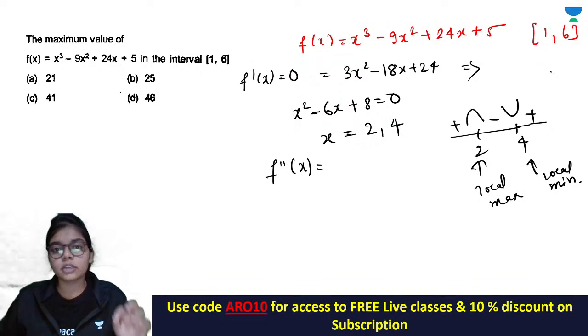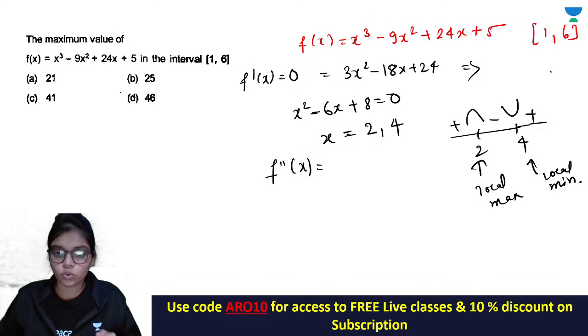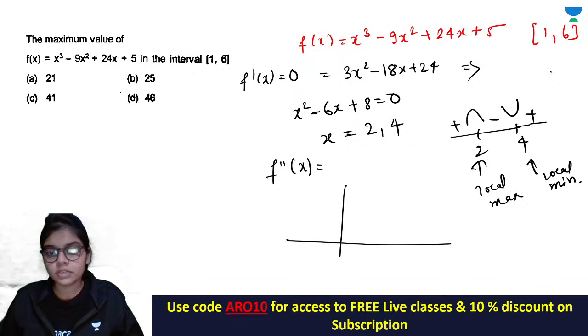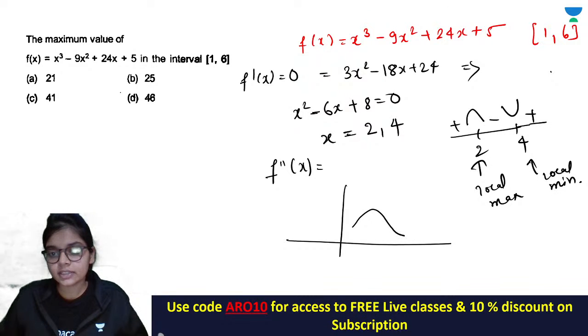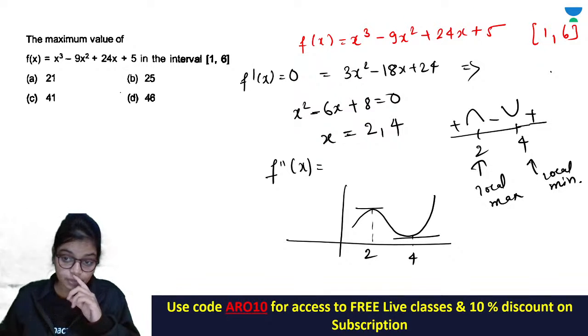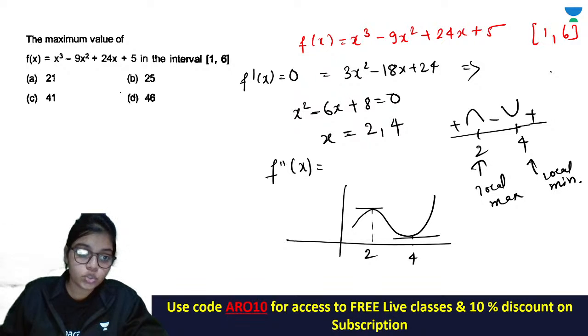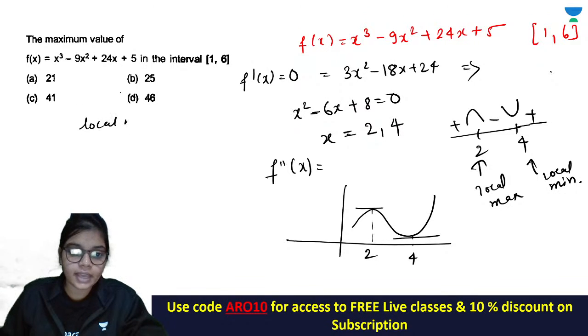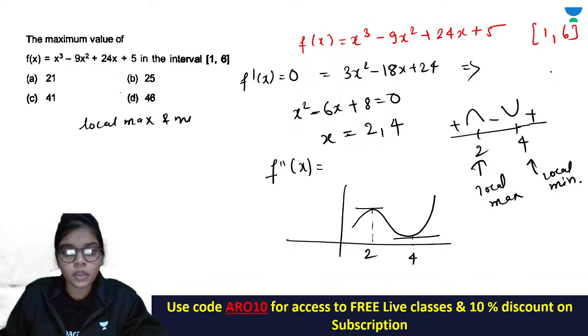curve where the tangent is having slope 0। ठीक है, लोकल मैक्सिमा लोकल मिनिमा के अंदर बहुत सारे केसेस हो सकते हैं। इट जस्ट मीन्स दैट एट 2 and 4 your tangent is having slope as 0, but the maximum and minimum value does not mean will be there। तो हमेशा आपको जब मैक्सिमम मिनिमम वैल्यू चेक करना हो, you should always check for the local max and minima and at extreme points।